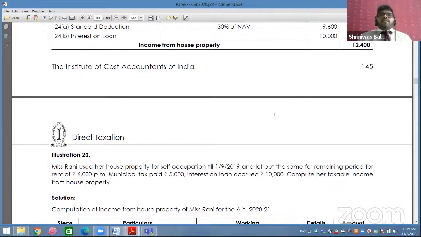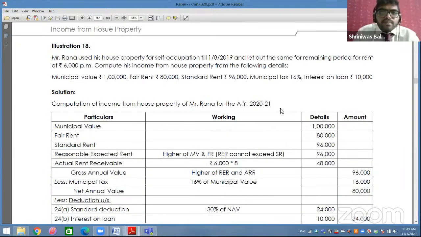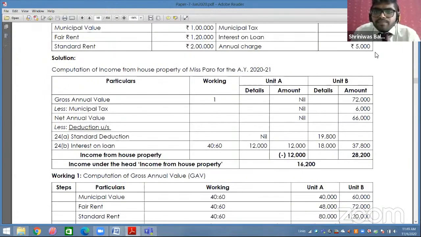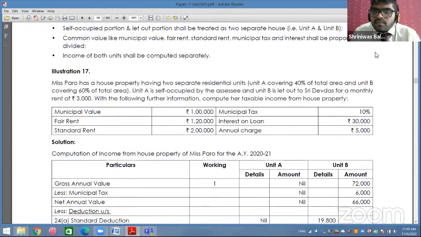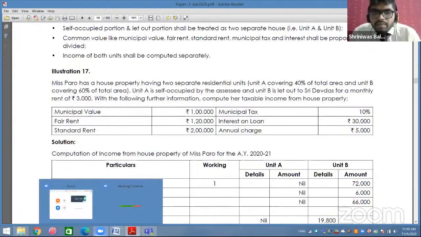I will try to go through at least one sum. Deemed owner concept you can skip. It's not so important. That will be covered in the clubbing section, so for the time being it is not so important.